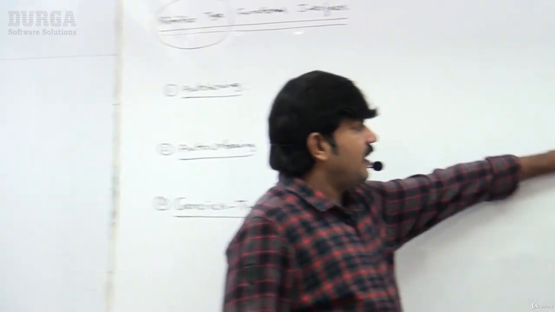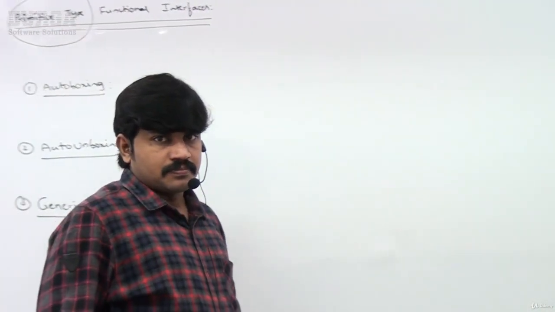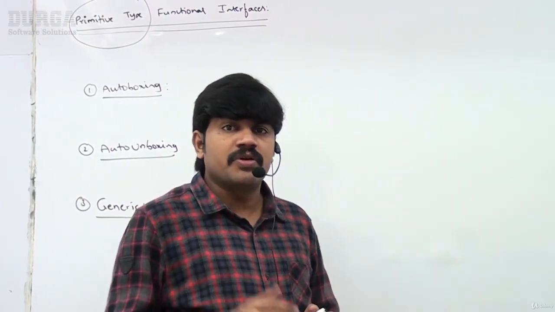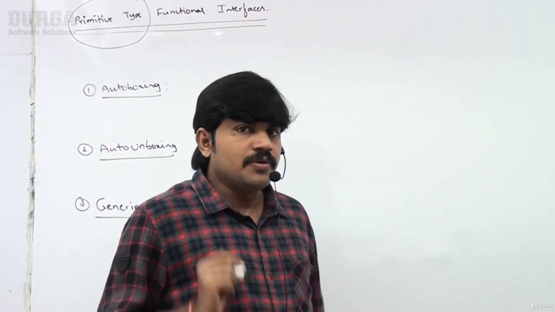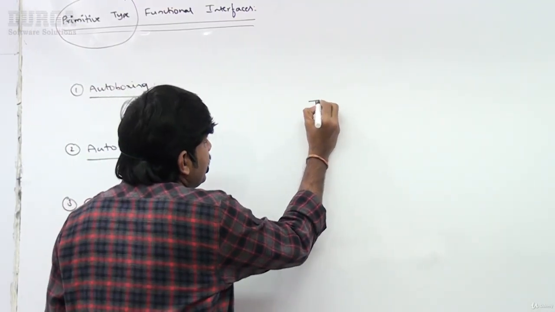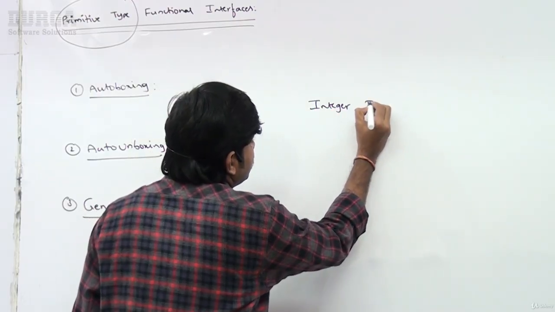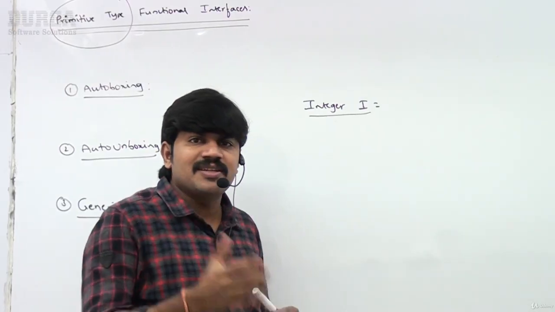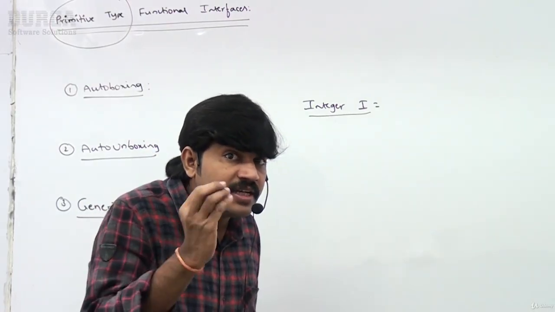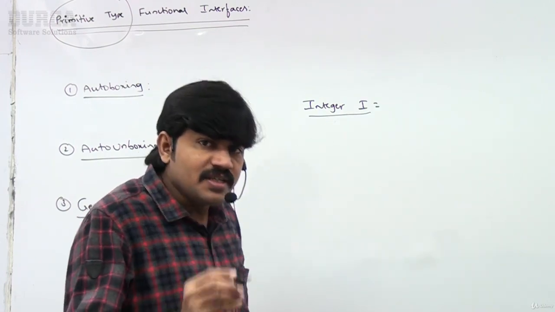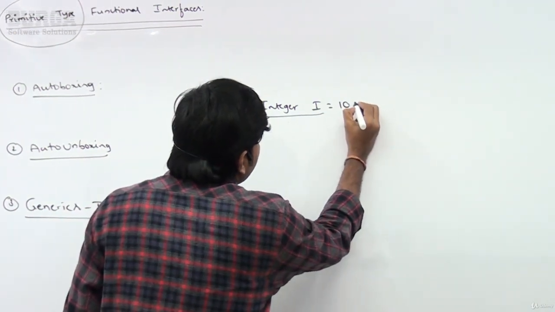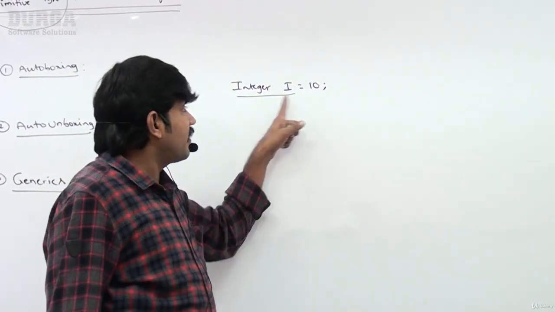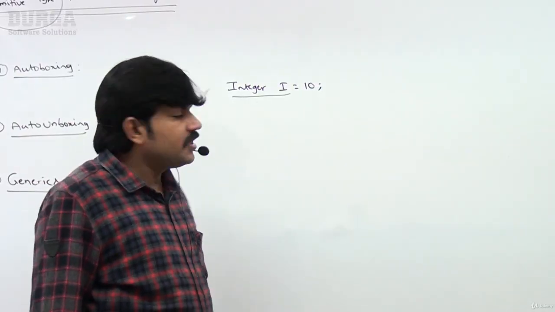Sir, now can you please tell what is auto boxing? What is the meaning of auto boxing, and what is the meaning of auto unboxing? Suppose I have Integer i. Do you know it is always expecting an Integer object? But instead of an Integer object, I'm providing primitive value 10. Can you tell, is it valid or not?